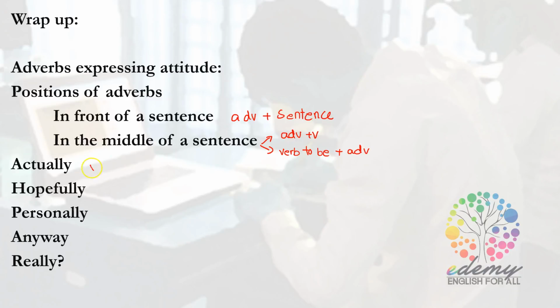And you also learned about the meaning of some adverbs as well. For example, the word actually. Actually here is used when you talk about the fact, something that is true. And hopefully is used when you would like something to happen. Personally is used when you want to express your own idea. And anyway is used when you want to change the subject of the conversation. And really is used when you are surprised, when you want to express surprise towards certain information.